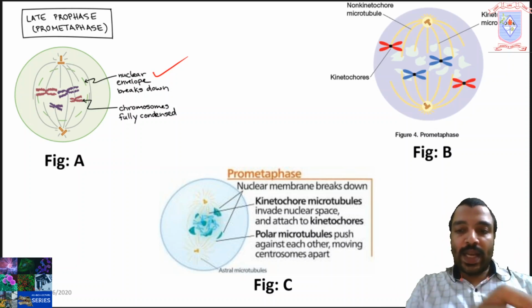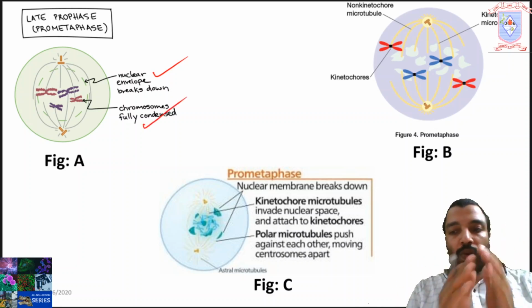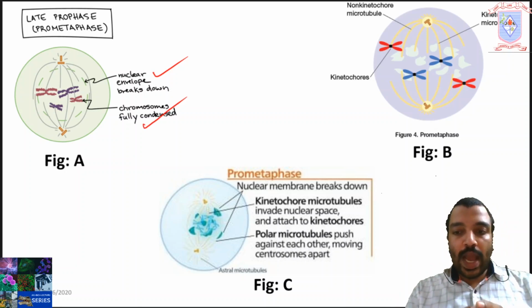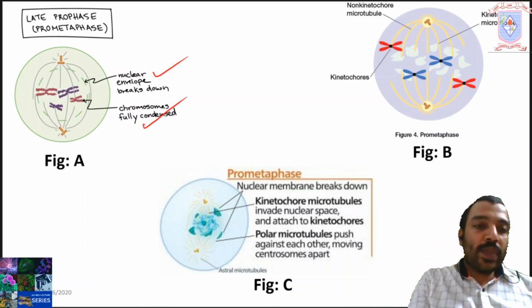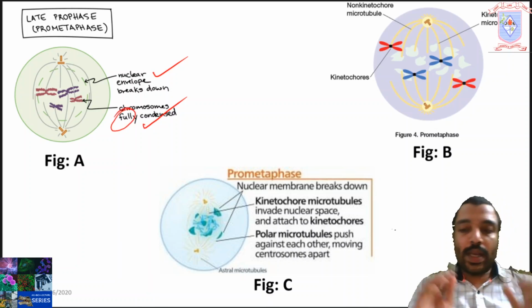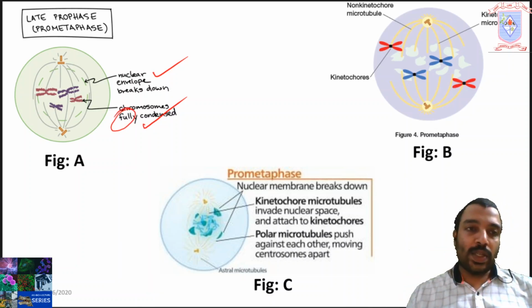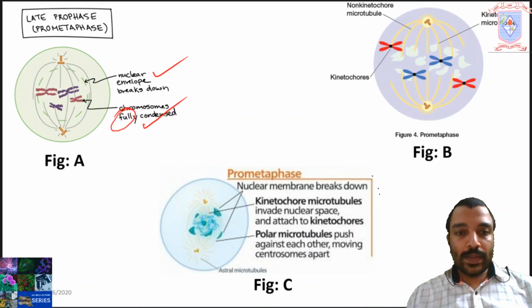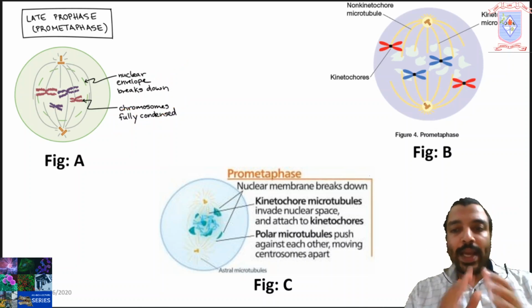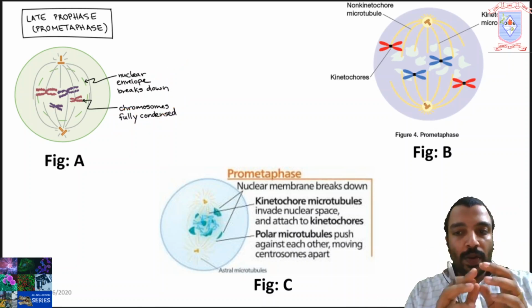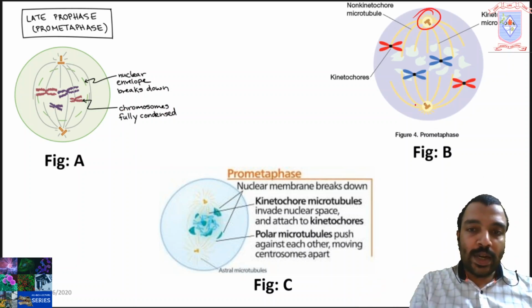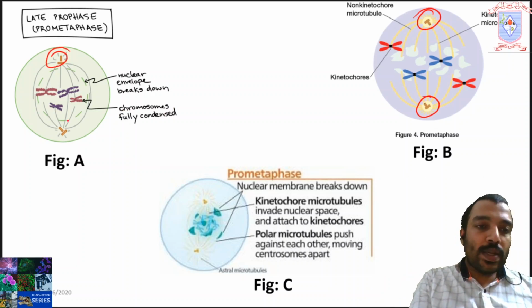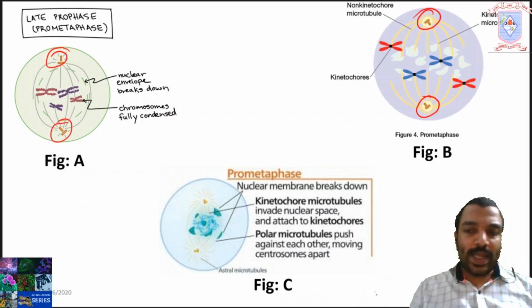The second event is that chromosomes continue to contract, and now they are almost condensed, not fully condensed, almost condensed. Here it is mentioned as fully, but it is almost condensed in the prometaphase stage. The third event is the centrioles almost reach the poles of the cell. Here you can see the centrioles.